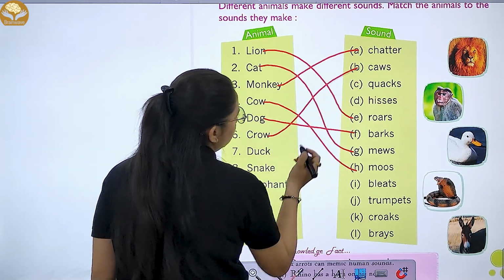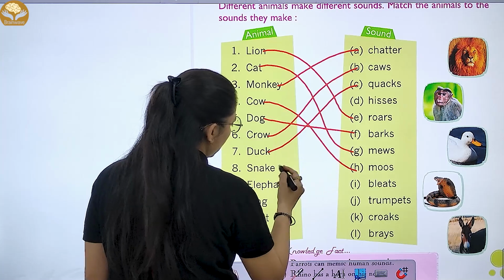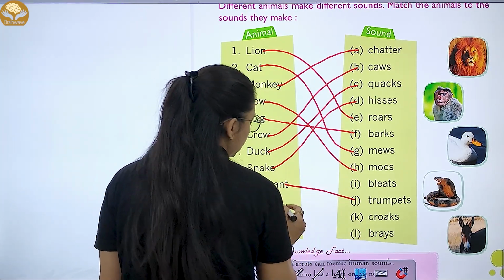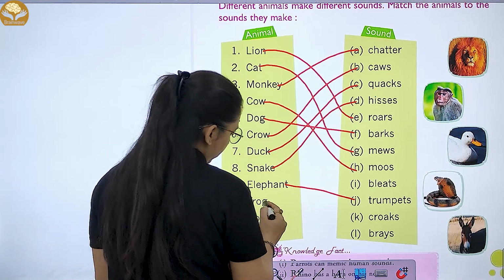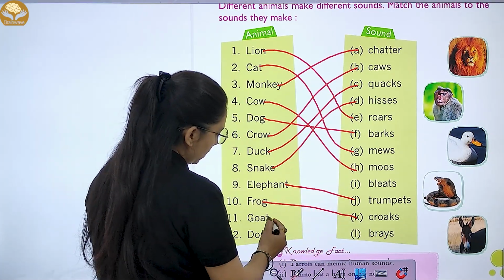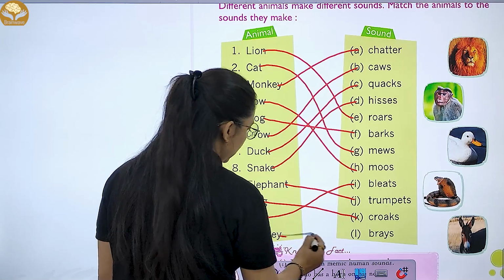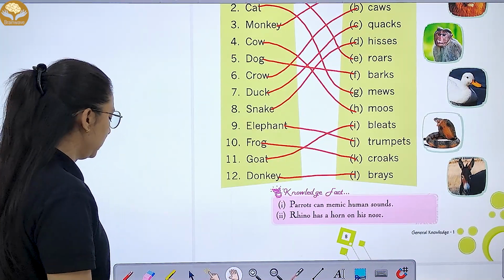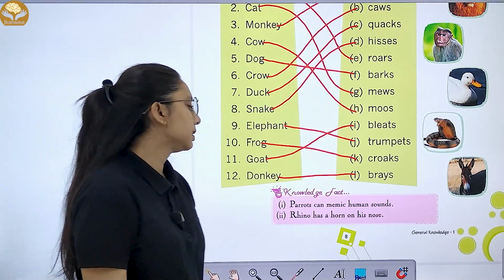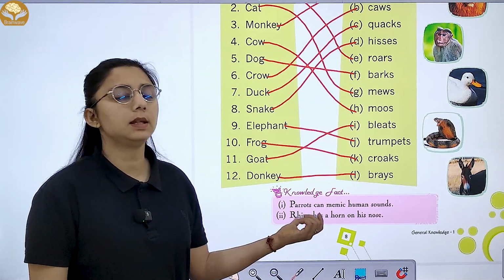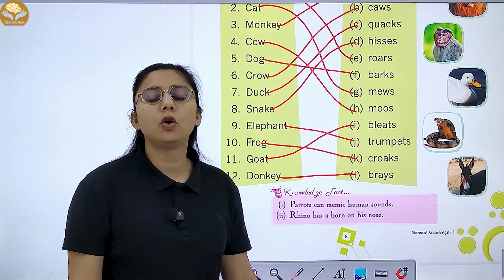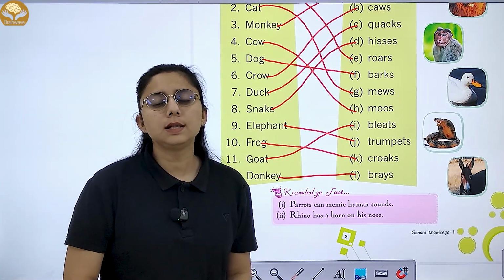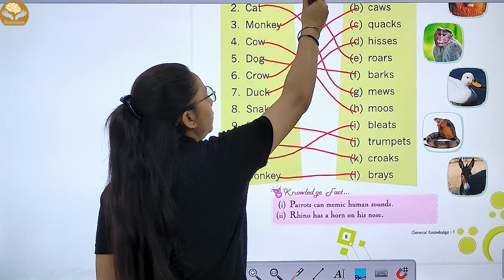Crow, it caws. Duck, it quacks. Snake, it hisses. Elephant, it trumpets. Frog, croaks. Goat, bleats. And donkey, brays. These are the different sounds that we can see over here. And parrots जो होते हैं वो human beings की तरह mimic करते हैं. और rhino has a horn on his nose. आपने देखा होगा ना rhinoceros, उसके nose पे उसका horn होता है. Right? This is all about this chapter. Let's move to the next chapter.